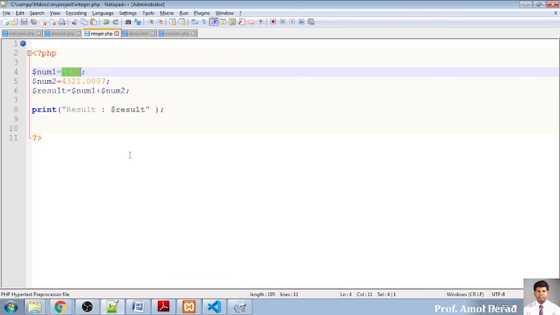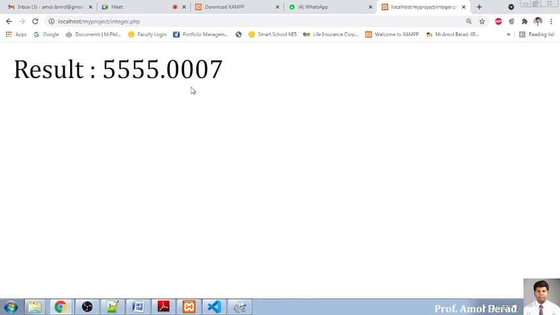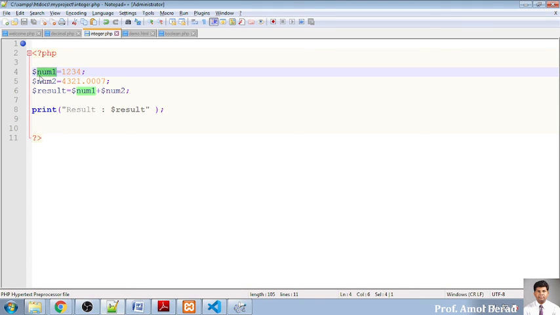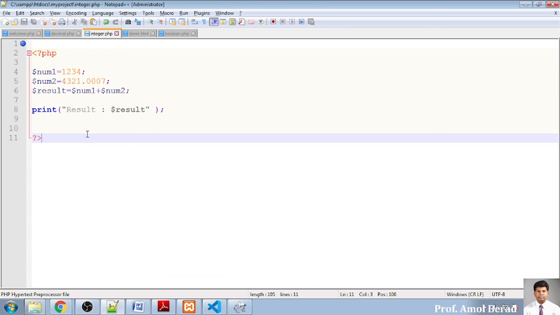So we don't require to say whether this variable is integer, or this variable is double, or this variable is a boolean. No need for you to specify primitive data types. So the name of my file is integer.php. I'm going for execution, refreshing the page, integer.php. So you will find the output in this decimal format. No need for you to specify whether it is integer or double. The variable is that flexible that it will understand whatever the value is, and based on that it will change its data type. So this is what I was expecting to demonstrate in front of you.